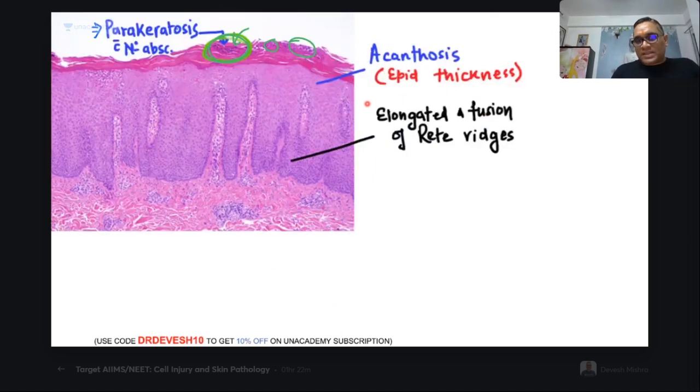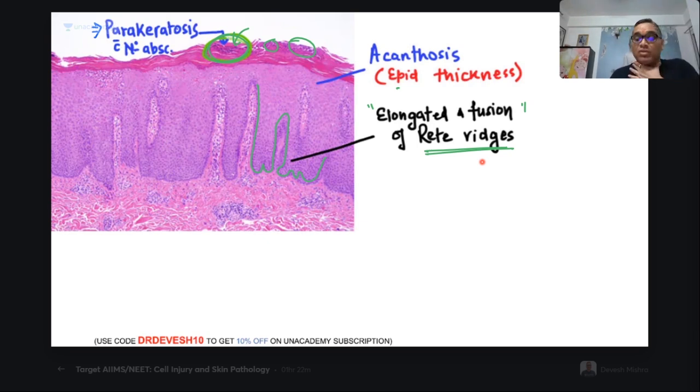So now you can see acanthosis. There is an epidermal hyperplasia going on. And you can notice here how the rete ridges are elongated and they are getting fused to each other. So elongated and fused rete ridges, right, is an important point. In the stratum corneum, you will be seeing the neutrophil.